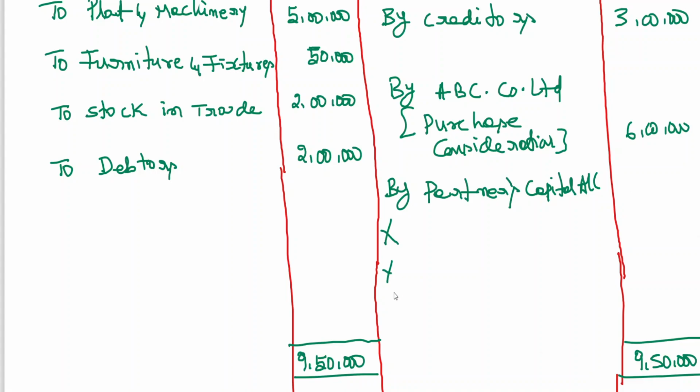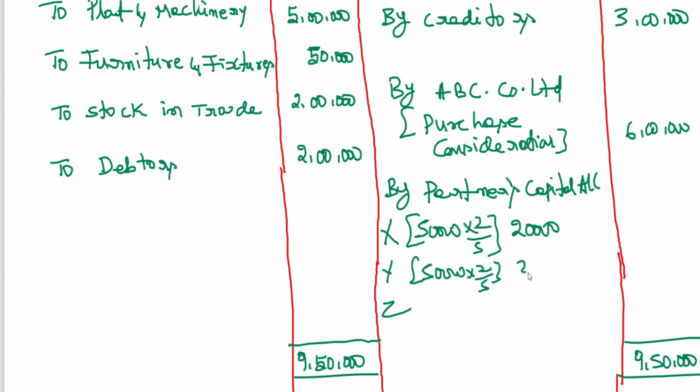X capital, Y capital, Z capital. 2:2:1 is the ratio. 50,000 into 2 by 5, 20,000. 50,000 into 2 by 5, 20,000. 50,000 into 1 by 5, 10,000.